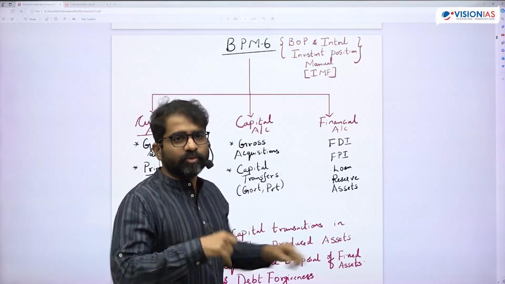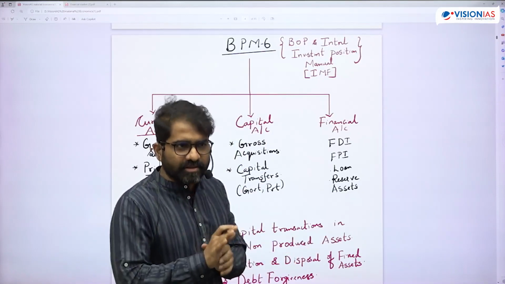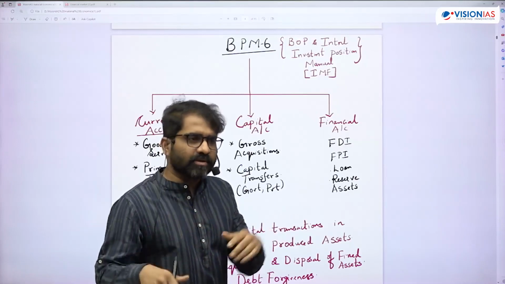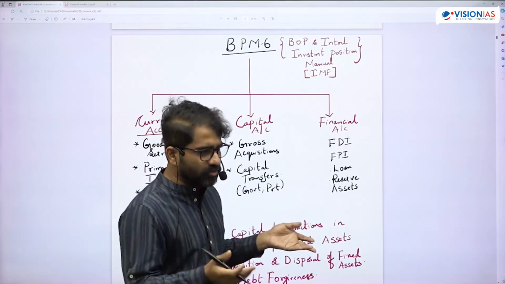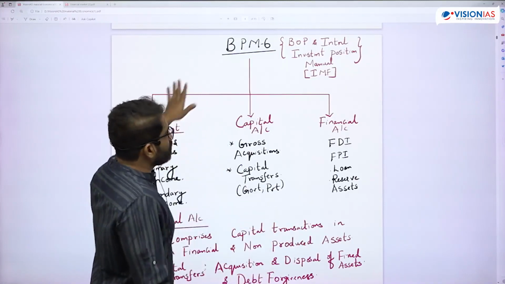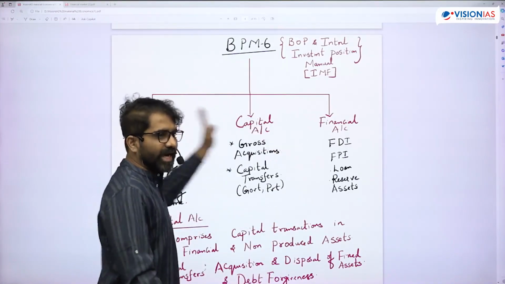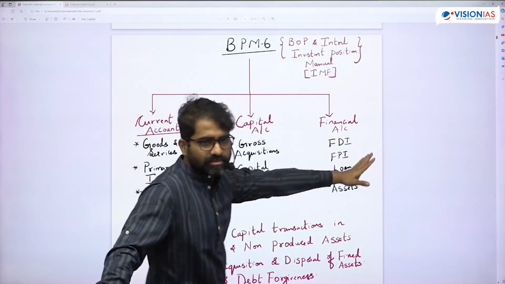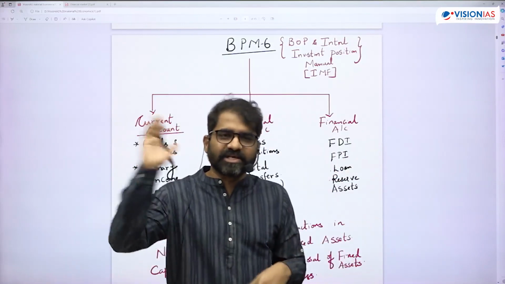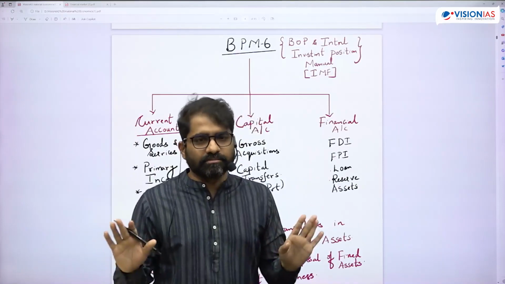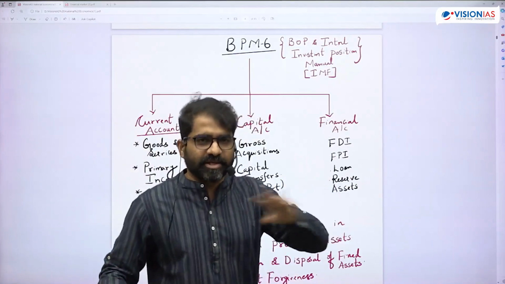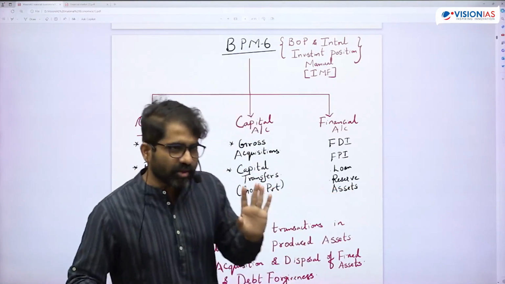This is a new methodology of BOP division. Now the IMF has come up with a new method of BOP division. The old one is followed as well as the new; it's not that the old one has been removed. In the new method, you have 3 classifications: current, capital and financial account. Otherwise, what is the BOP classification? Current account and capital account. But here in BPM 6, you have current, capital and financial. So 3 will be there. That is one thing you should remember.